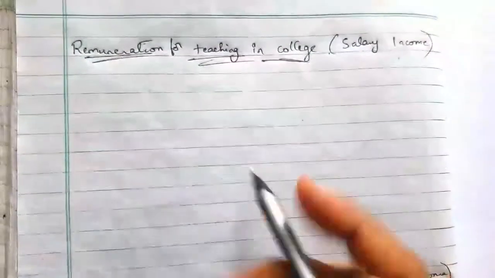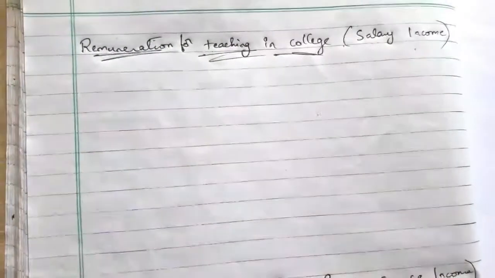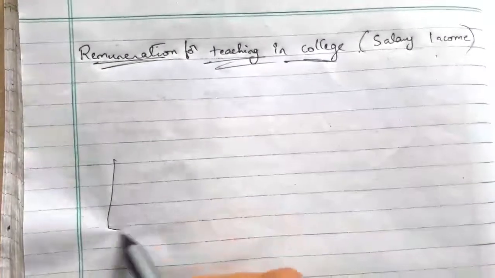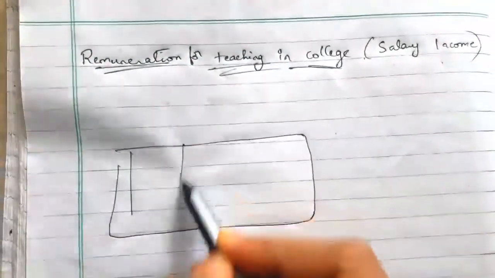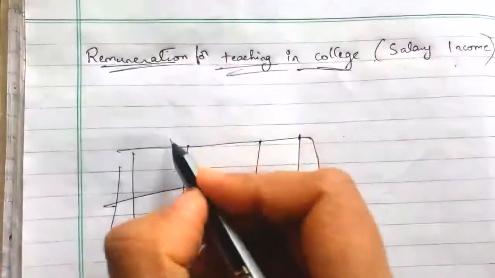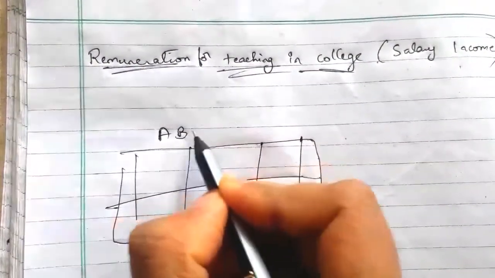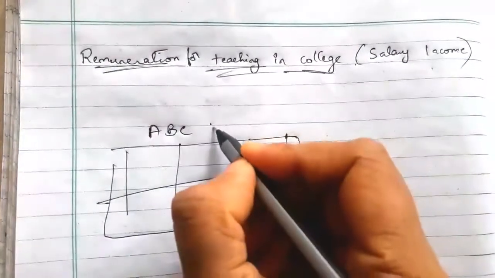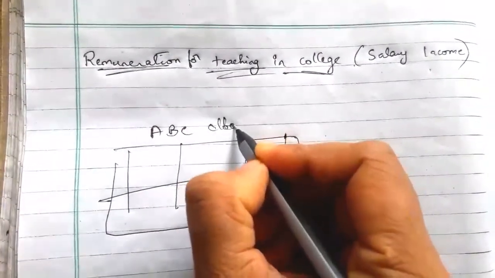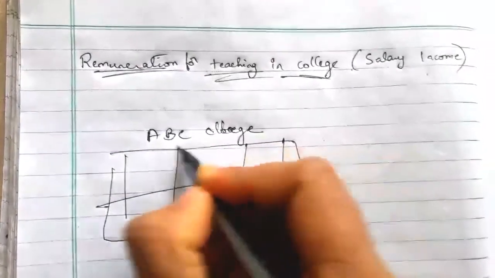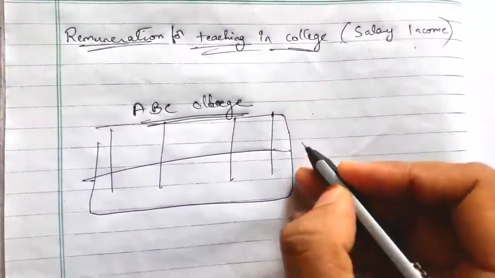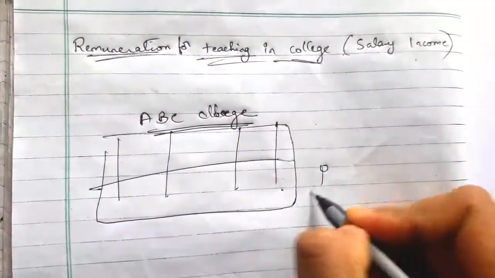So what is the difference here is, if we take that example, Raghavendra, chartered accountant. He is working in an institution, a college. The name of the college is ABC college. In this ABC college, he is working as a teacher or lecturer.